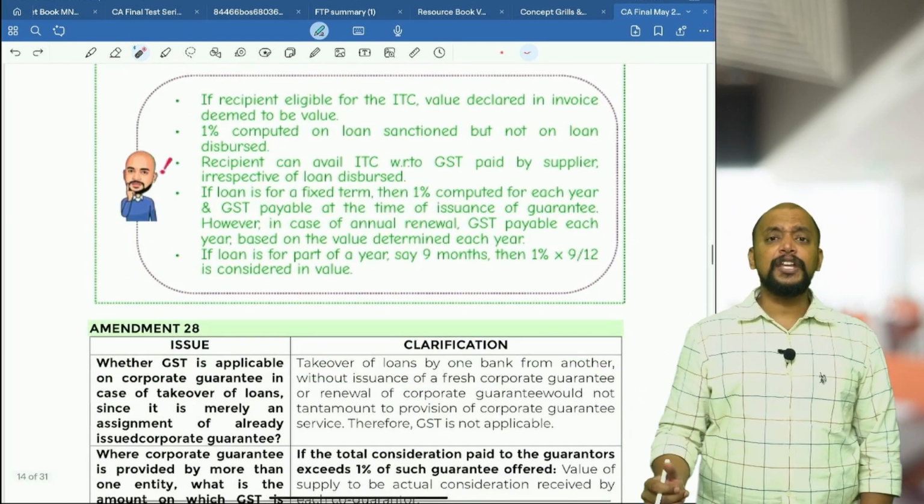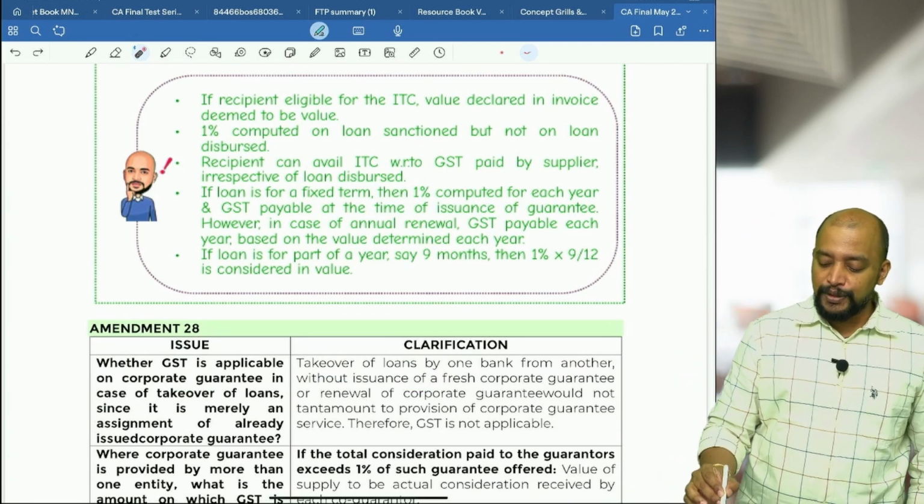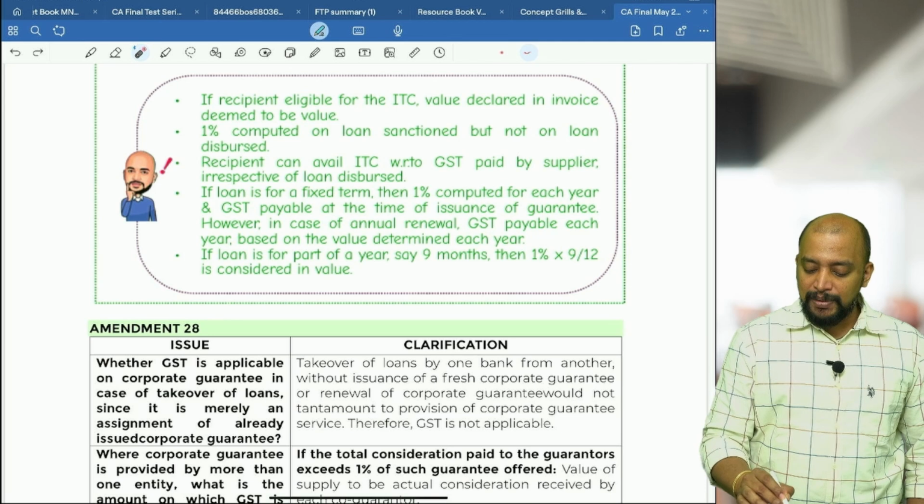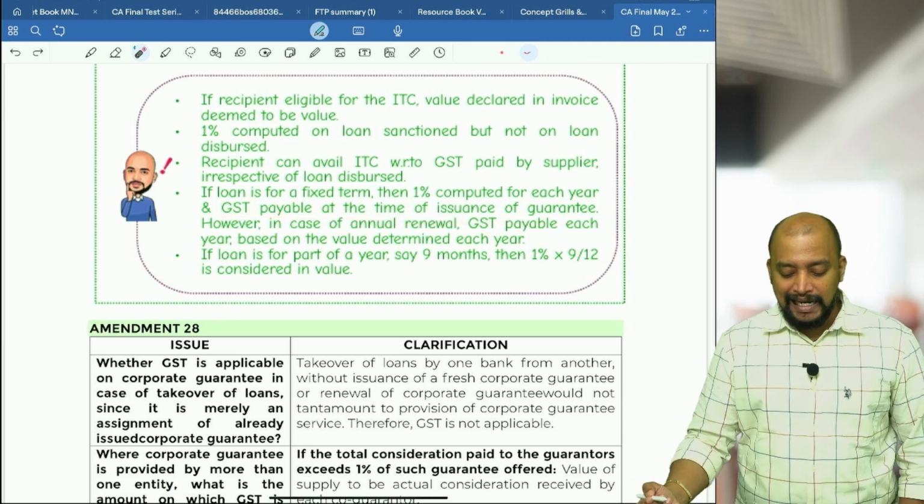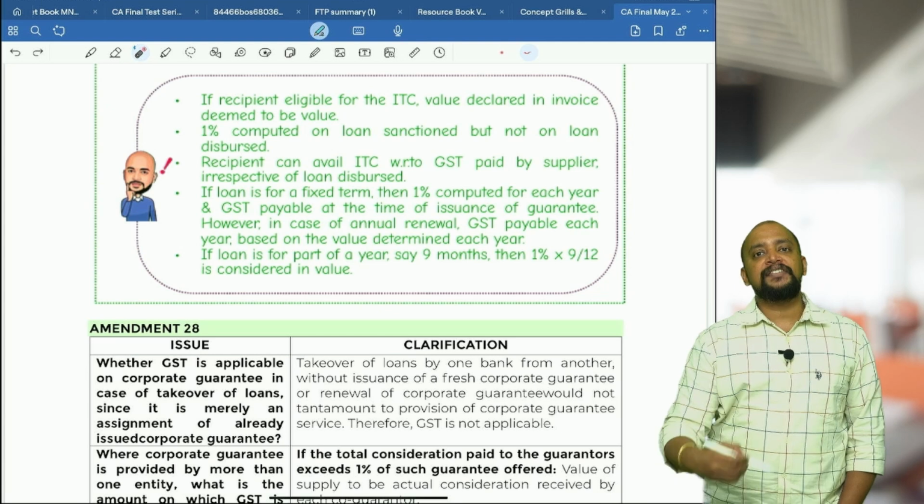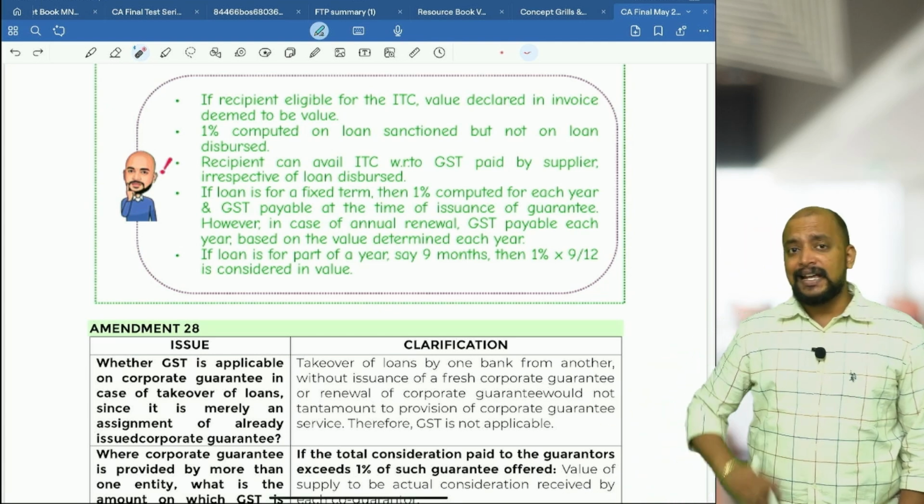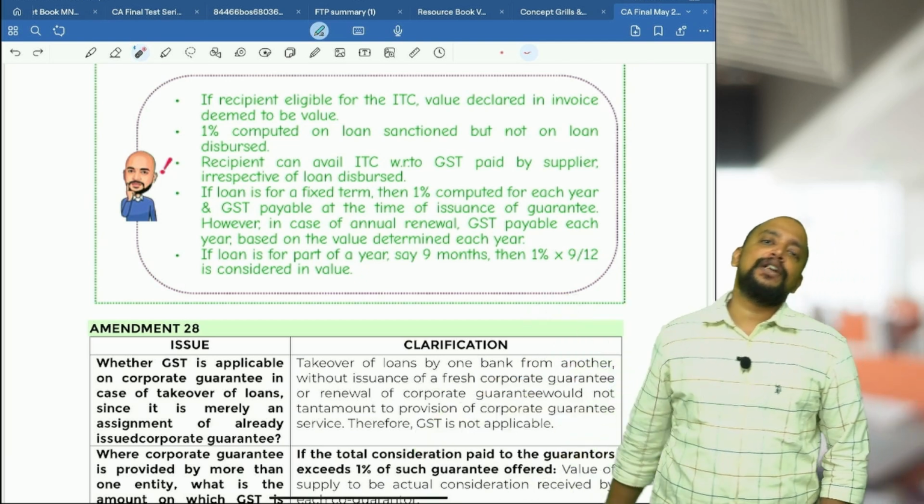Then if the loan is for a fixed term, no issue, then 1% will be computed for each year and GST is payable at the time of issuance of guarantee. However, in case of annual renewal, sometimes there will be yearly renewal. Then in that case, every year we need to compute the value and we need to pay.